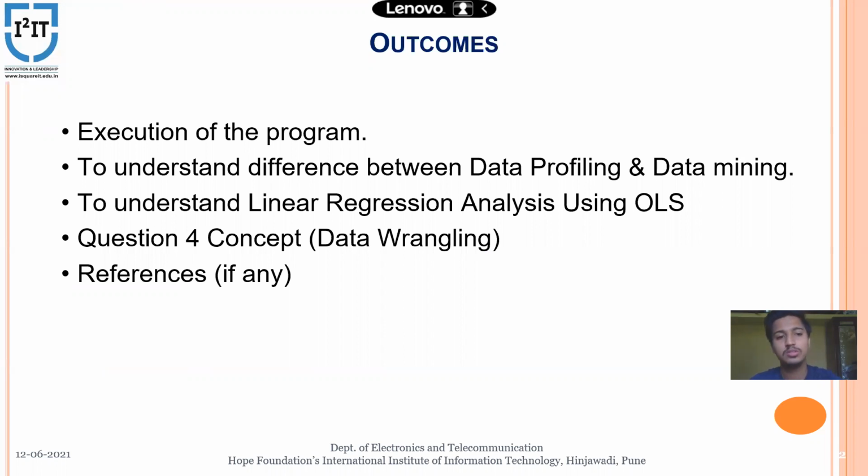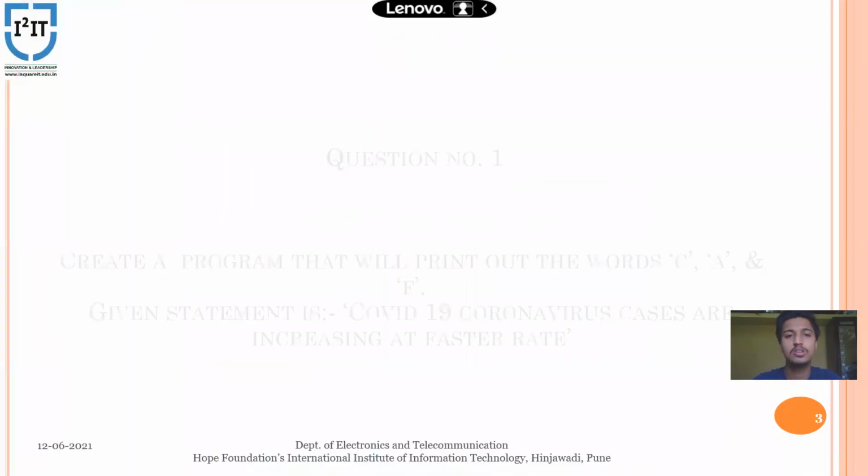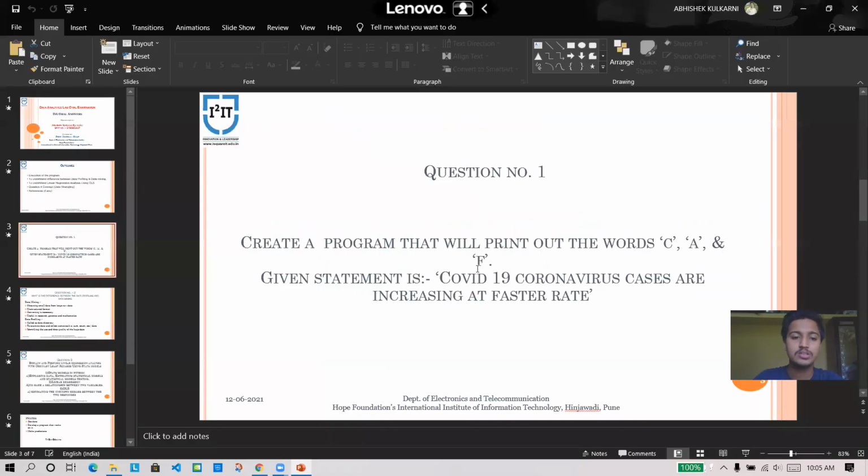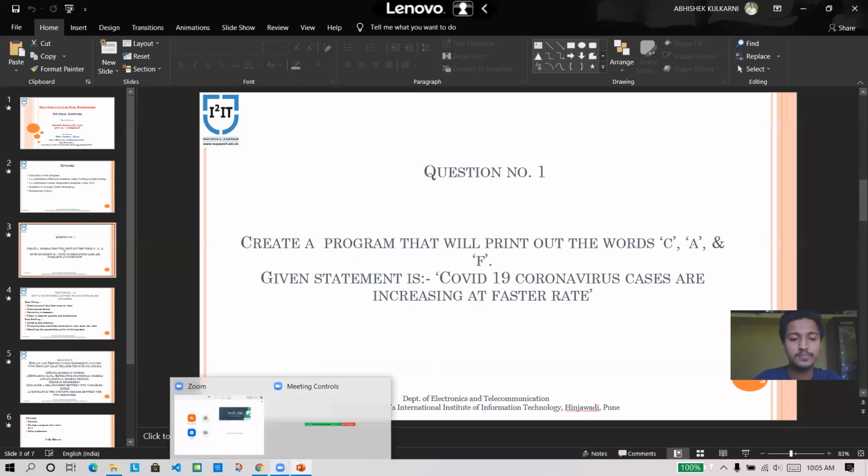So let's move forward. The first question given to me was to create a program that will print out the words starting with C, A, and F. The given statement is: COVID-19 coronavirus cases are increasing at faster rate. So now I will execute the program. Let's move to the page.